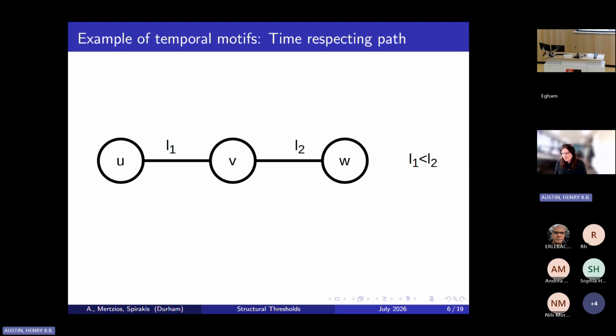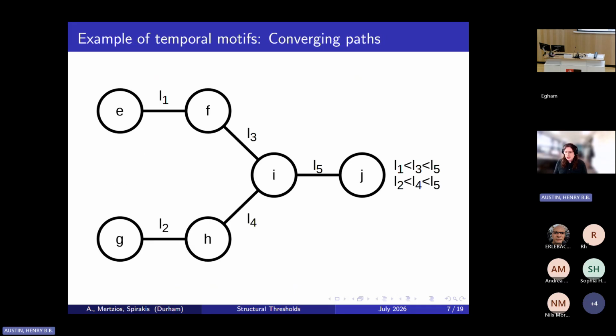The first is a time-respecting path on 3 vertices. This is captured by a motif, which is a path on 3 vertices with an order over the edges such that one of the edges must come before the other edge. Another example that we've seen already today is the temporal triangle from Fabio's talk. But in general, we do not actually require that we have a total order over the edge labels.